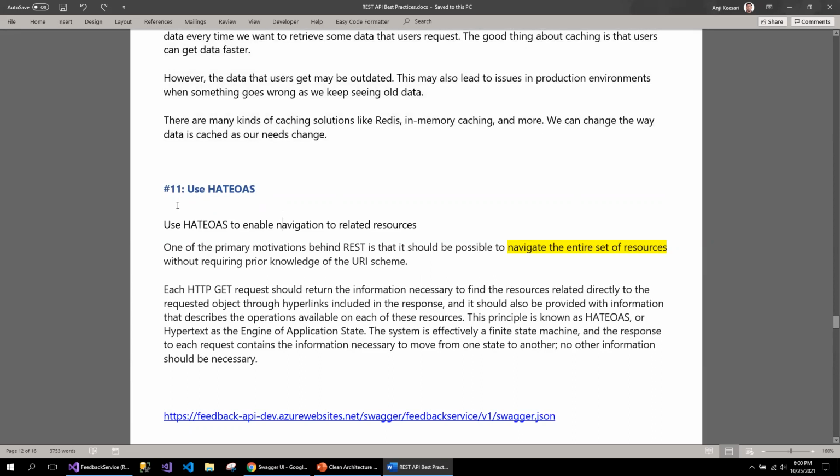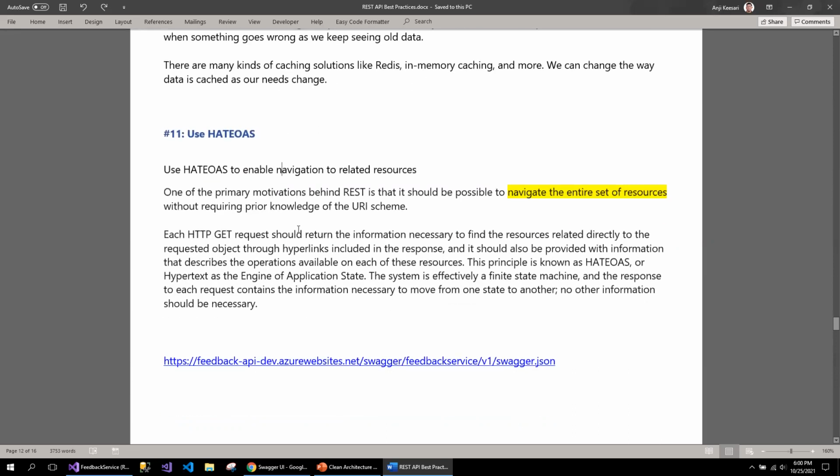The next best practice in REST API is HATEOAS. It is also called HATEOAS, which is actually, let me get the full form.